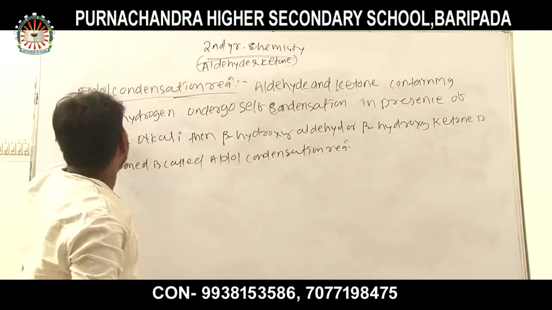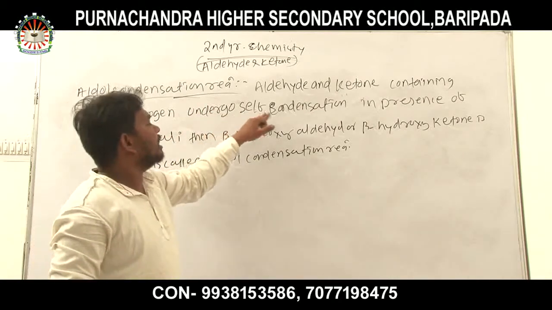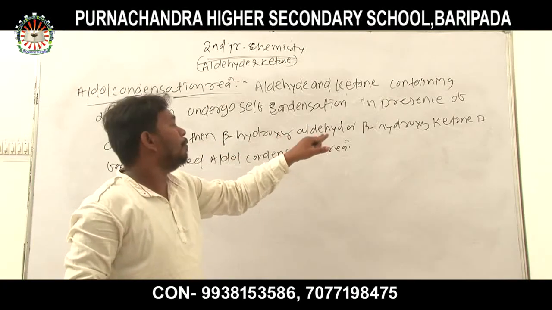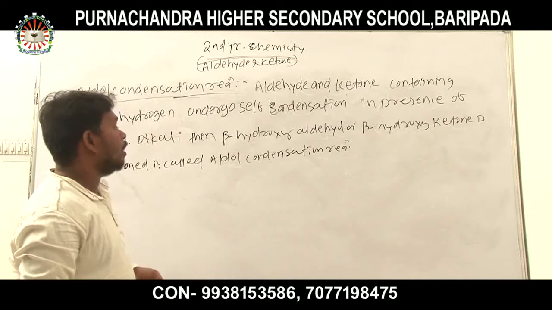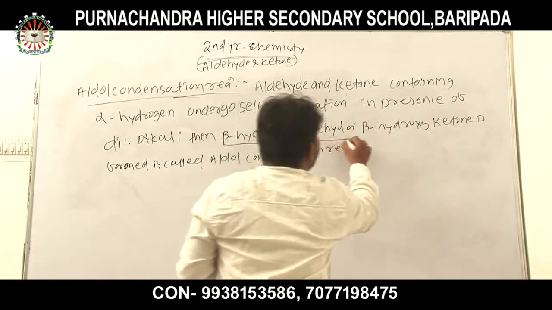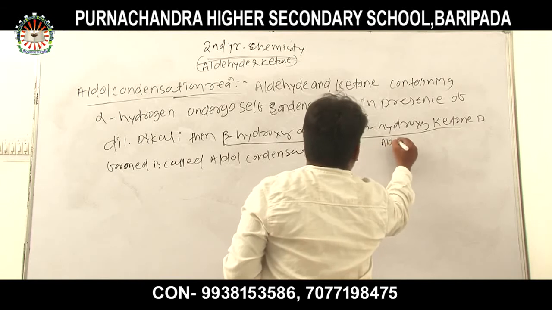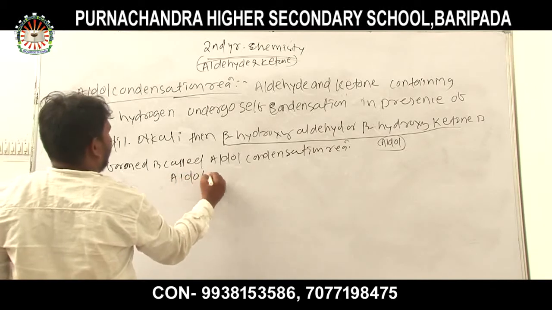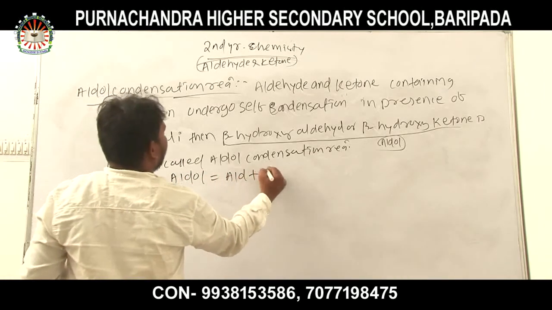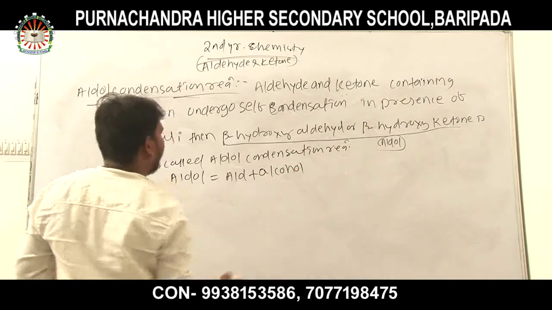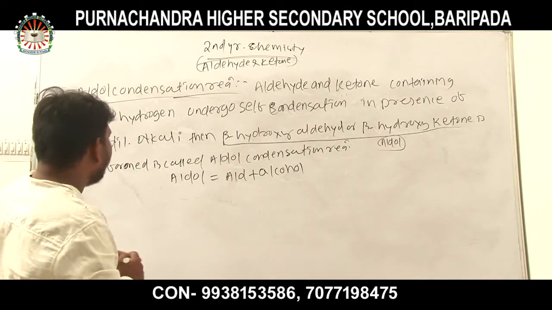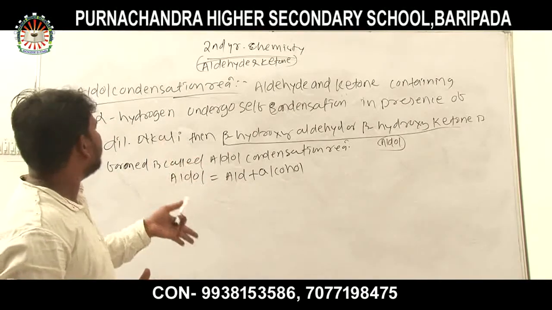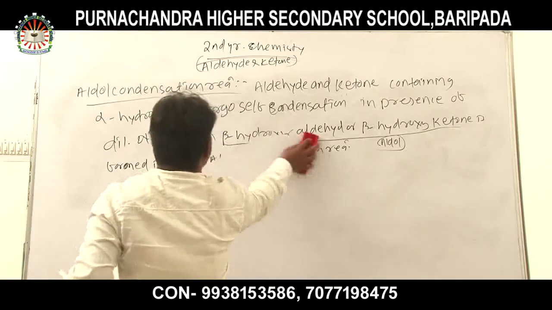Aldehyde and ketone containing alpha hydrogen undergo self condensation in presence of dilute alkali. Then beta hydroxy aldehyde or beta hydroxy ketone is formed, and this is called the aldol condensation reaction. That is, beta hydroxy aldehyde and beta hydroxy ketone are known as aldol. One is aldehyde and another is alcohol. So now we know the aldol condensation reaction.